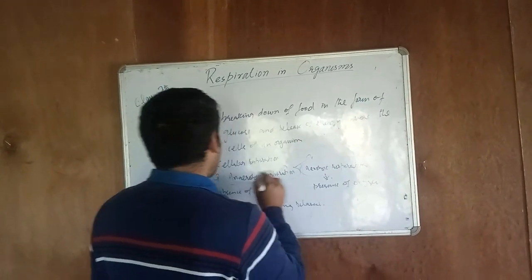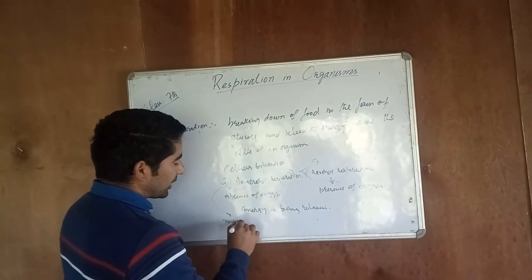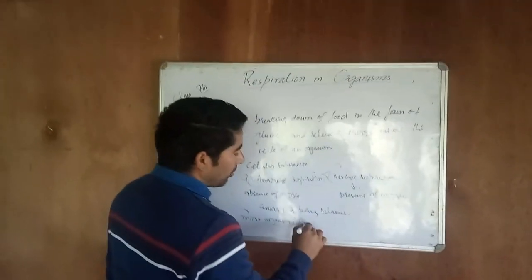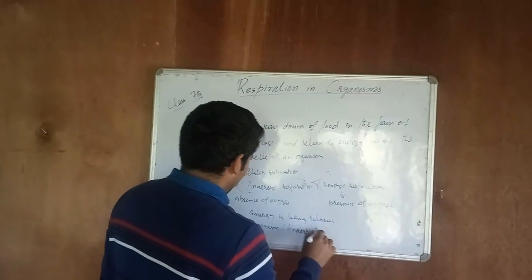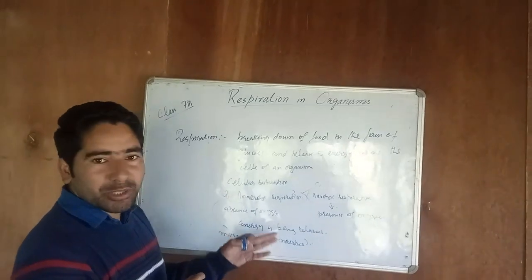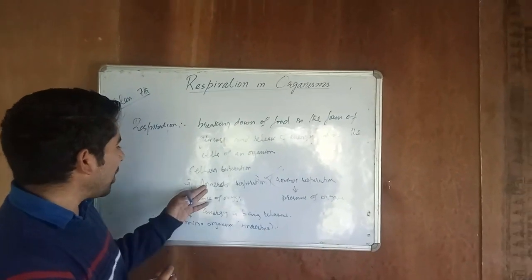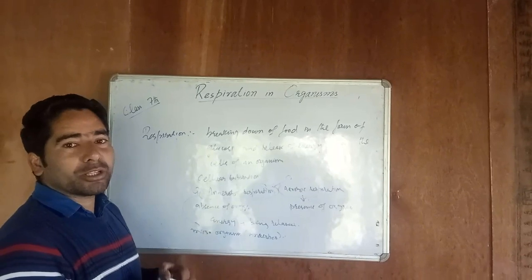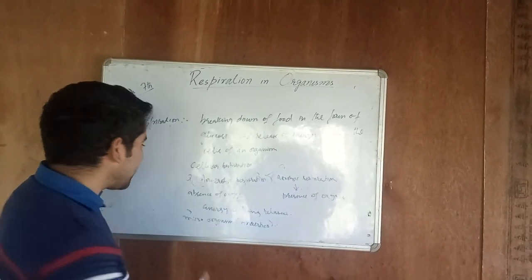How does this occur? Anaerobic respiration takes place in some microorganisms such as yeast, which are called anaerobes. Respiration that takes place in absence of oxygen is called anaerobic respiration. It also takes place inside the muscle cells of the human body when the body needs more oxygen due to heavy exercise.